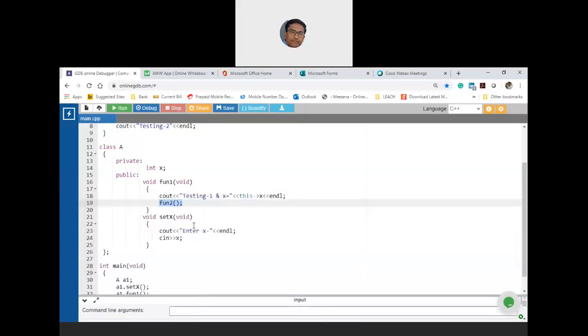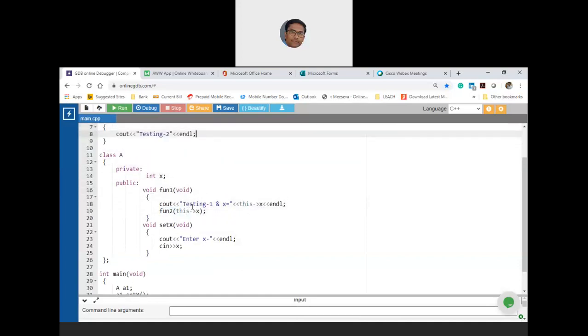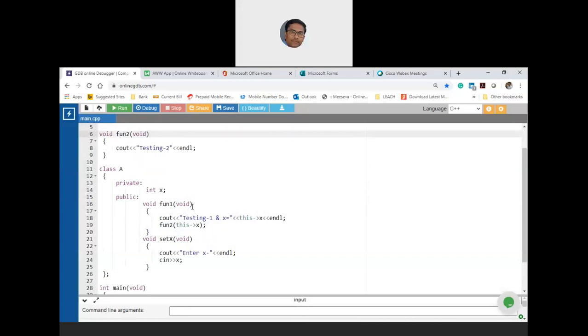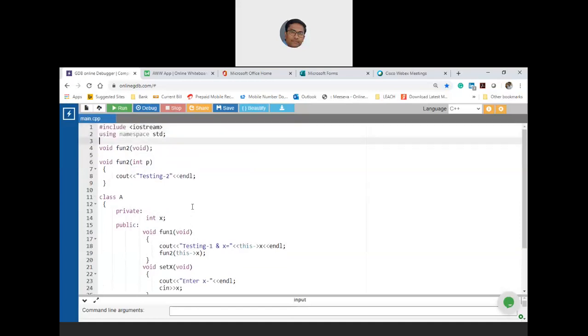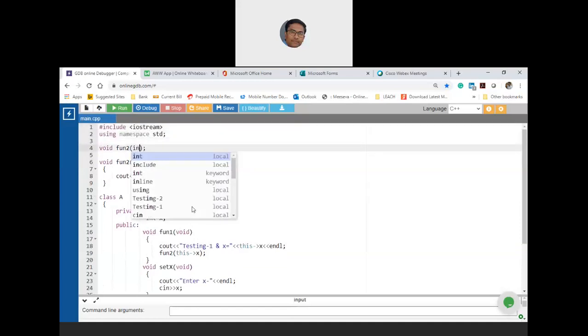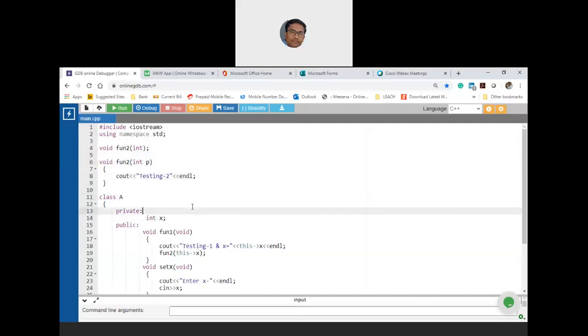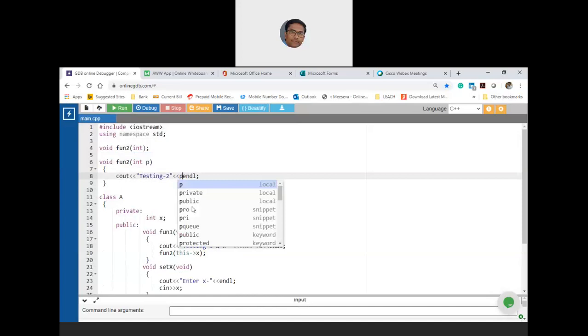What I will do is pass x, to be precise this arrow x. Now here you accept that by using an alias, let us say int p. Now here you are accepting it as int, then inside fun2 you are printing p. Okay, comma p is equal to, so will you get 2 2?